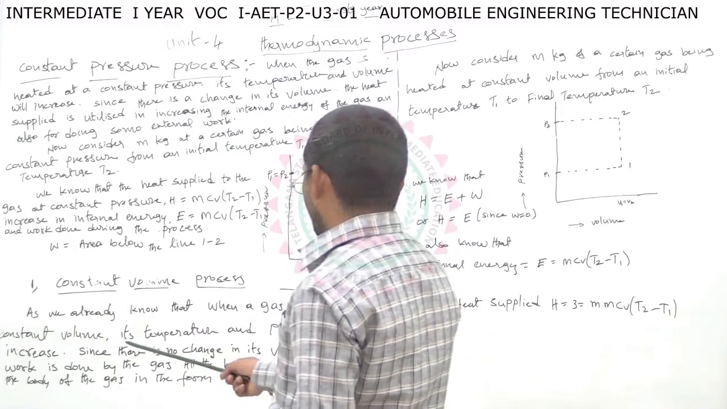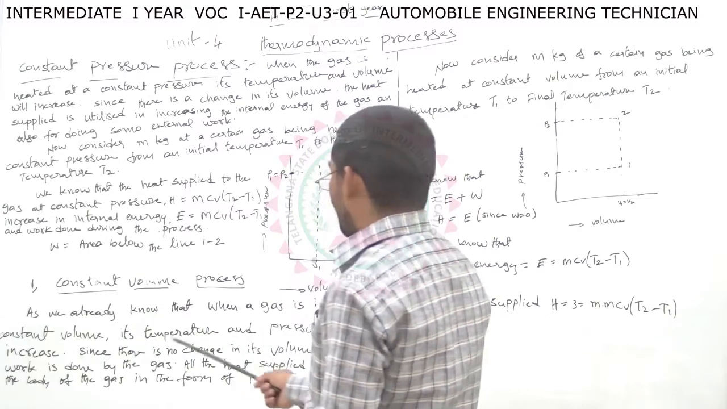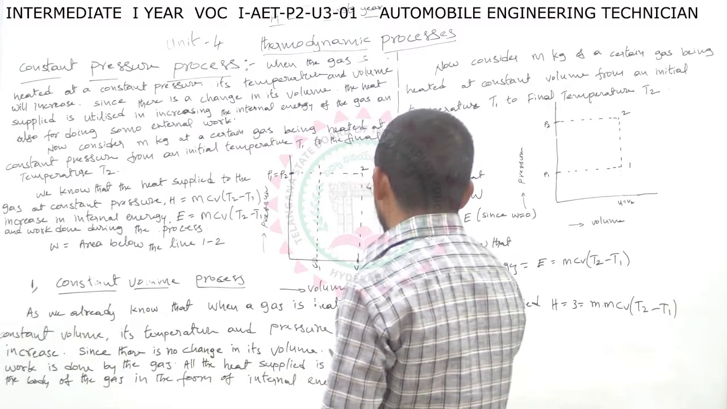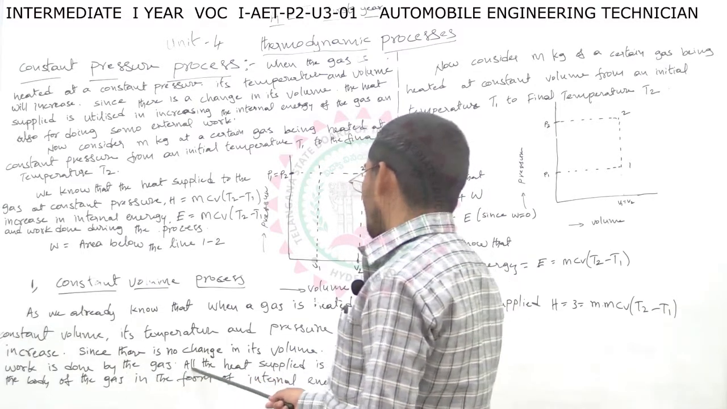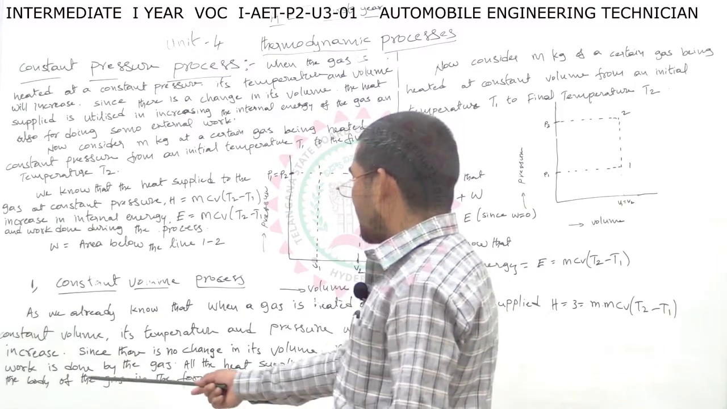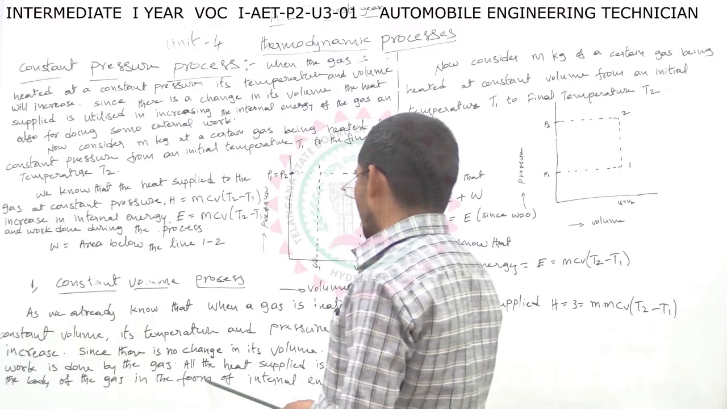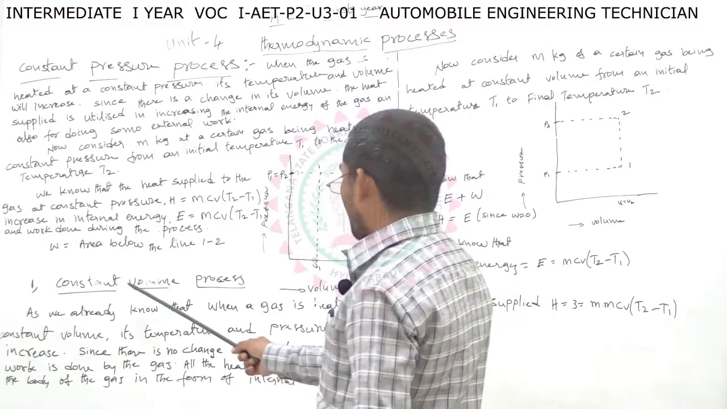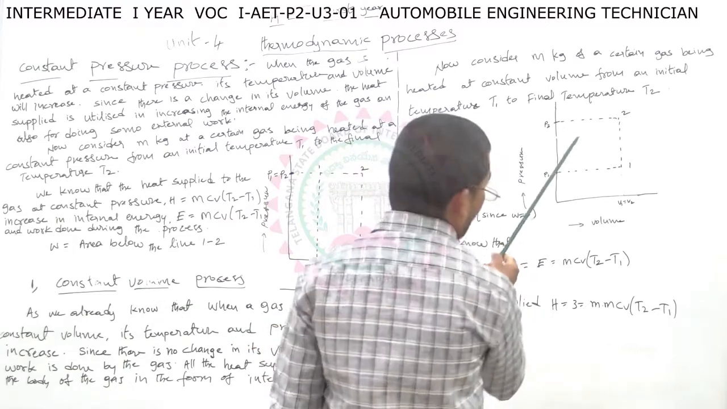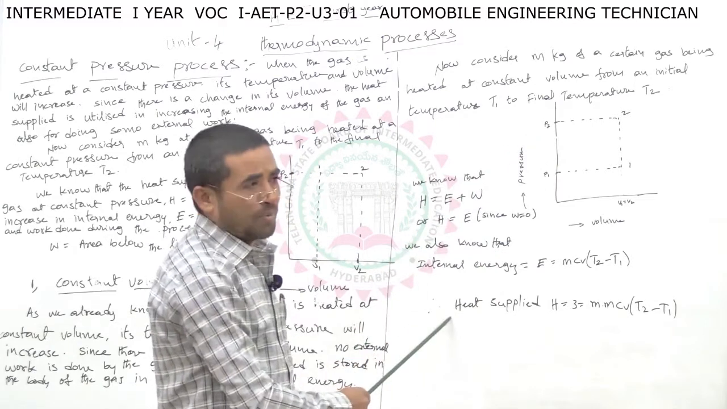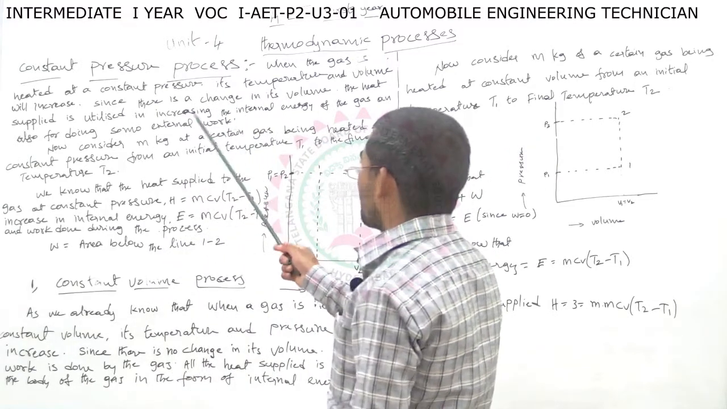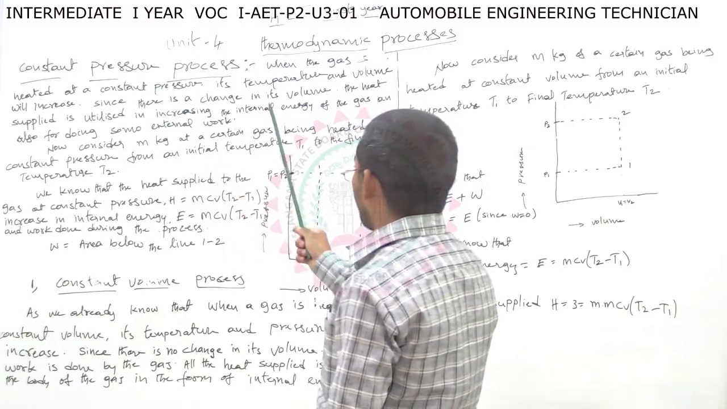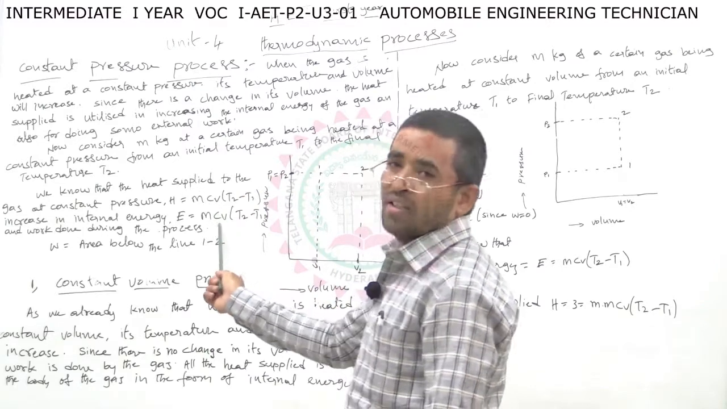Suppose a short question: when a gas is heated at constant volume, its temperature and pressure will increase. Since there is no change in its volume, no external work is done by the gas. All the heat supplied is stored in the body of the gas in the form of internal energy. Enough, this is the short question. In a long question, write the definition, PV diagram and formula. Same for the constant pressure process. In a short question, up to the definition; in a long question, the complete definition, PV diagram and formula.